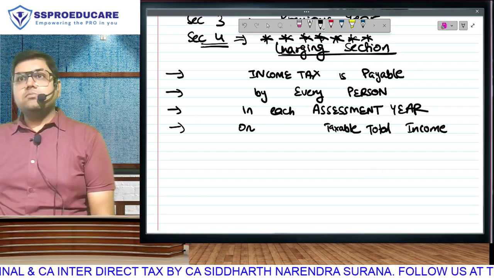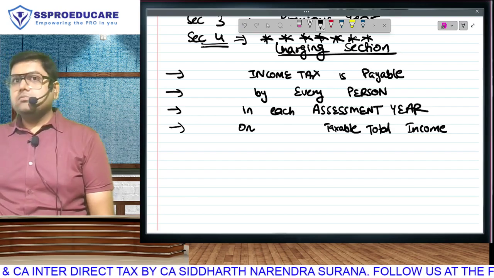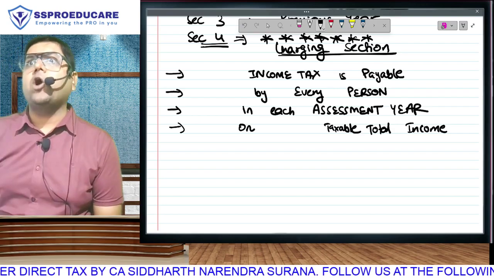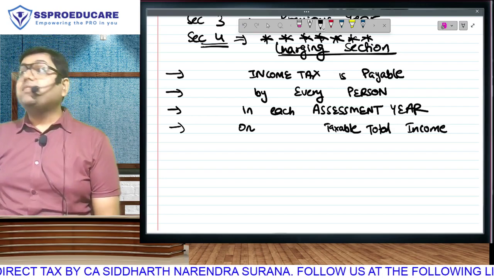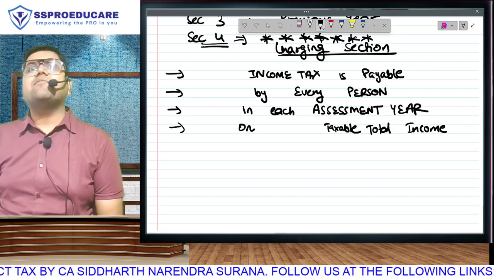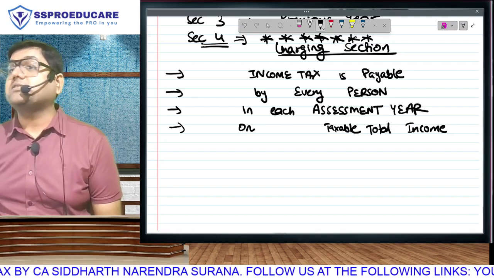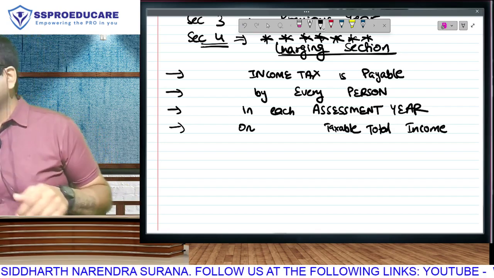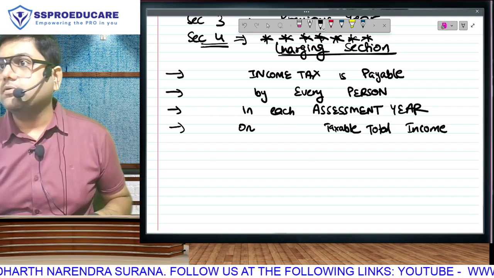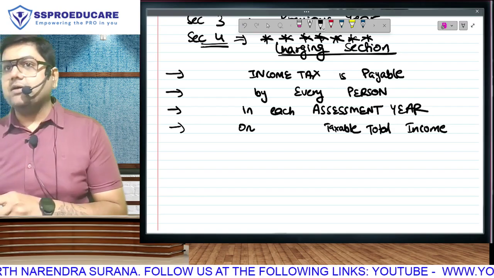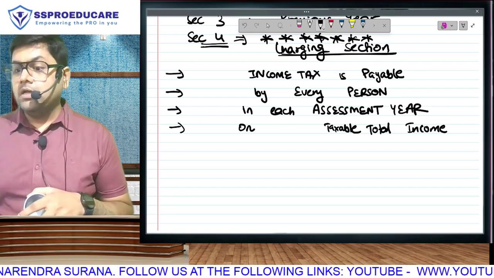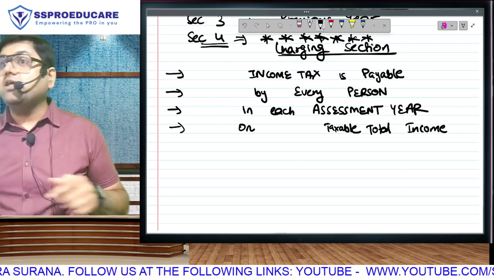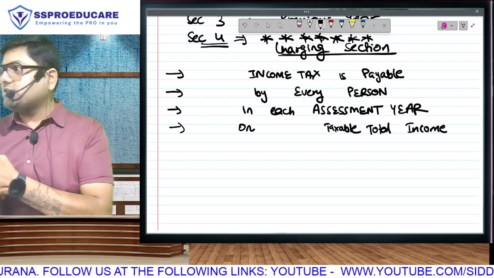When you earn income, either the government will levy tax on you or the government will not levy tax on you. There are some incomes on which our government does not want income tax. Give me an example. Come on, we have discussed this. I am asking you because I have discussed it. On agriculture income, government does not want tax. I also told you in the last class about the constitutional defect, the reason why there is no tax on agriculture.